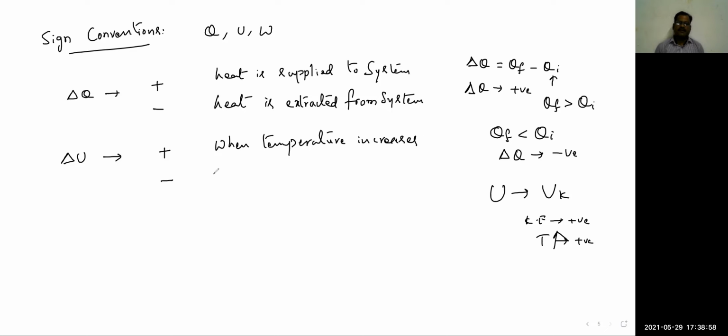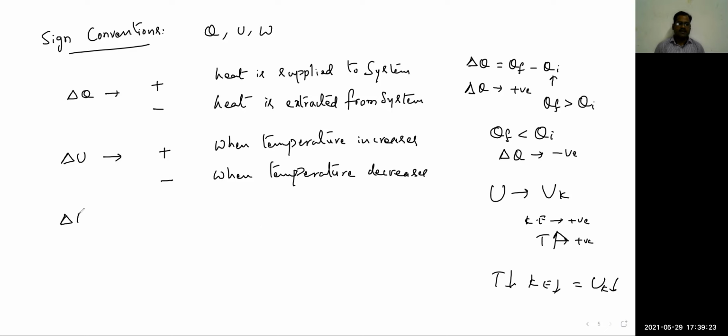Obviously, when temperature decreases, kinetic energy decreases. Kinetic energy is nothing but internal kinetic energy here, that is decreasing. That's why we take the negative direction.